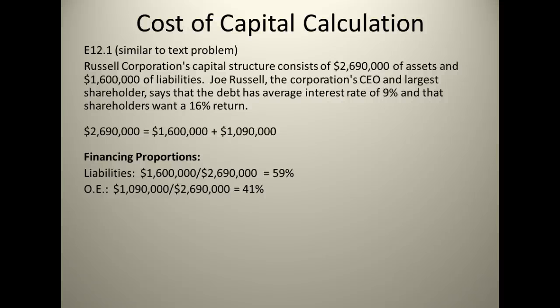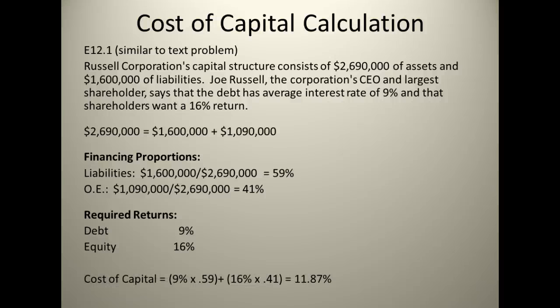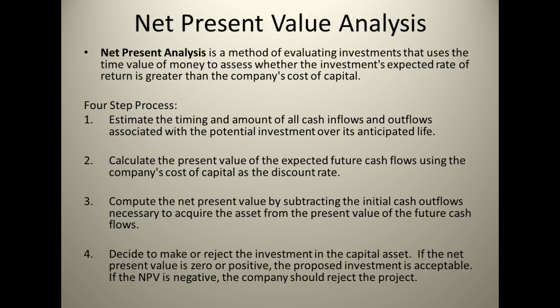And so now we're going to take those percentages and multiply them by the required return for both the debt holders and the equity shareholders. So here are the required returns. Debt comes out to 9, and there's the 16 from the information in the paragraph. And now we're going to multiply that by the financing proportions. When we do that, we get a cost of capital of 11.87%. So that is the required return of all projects.